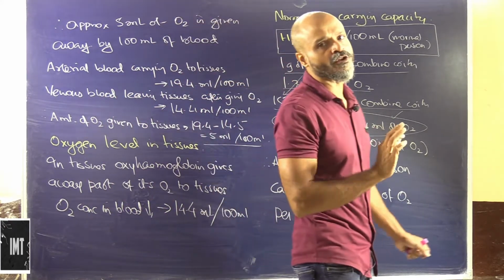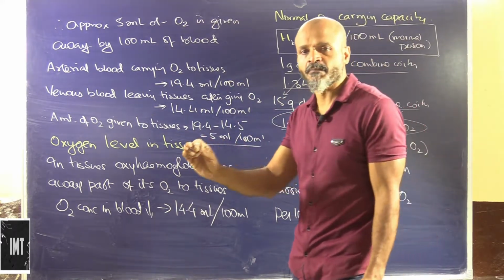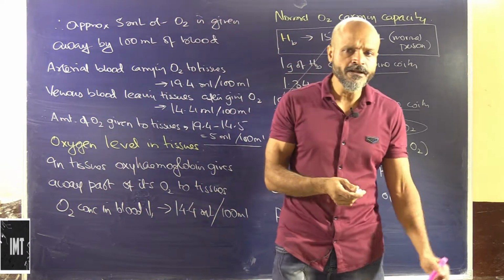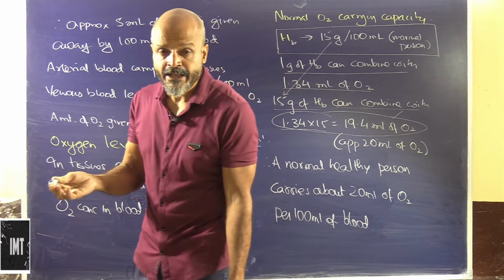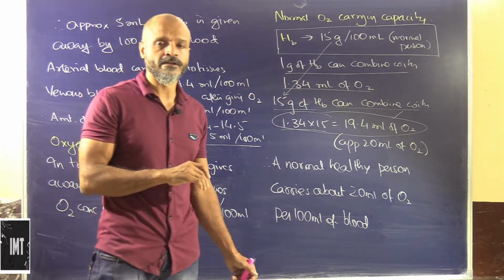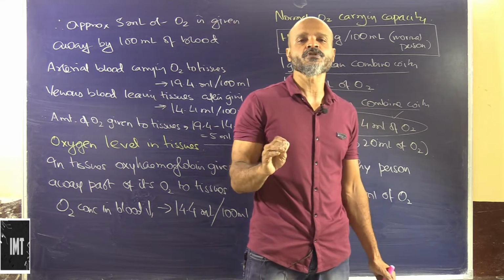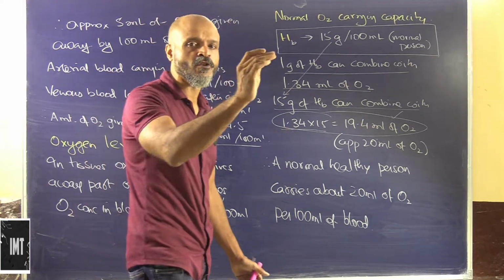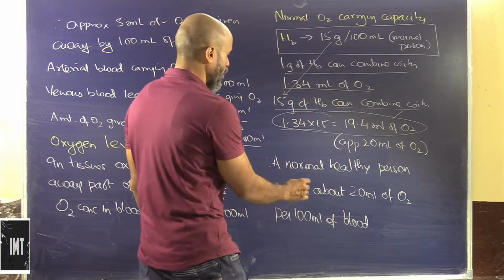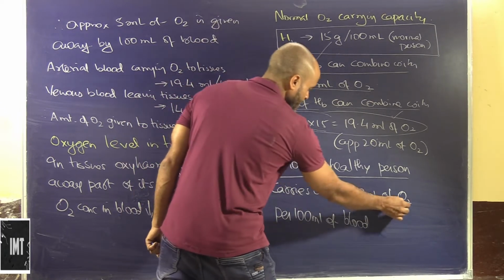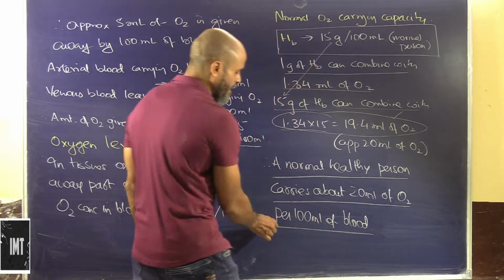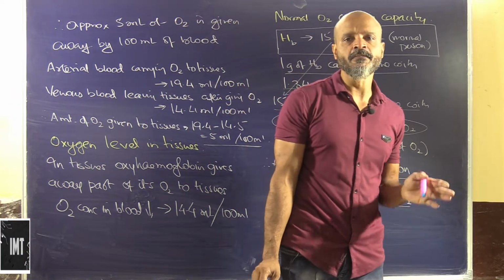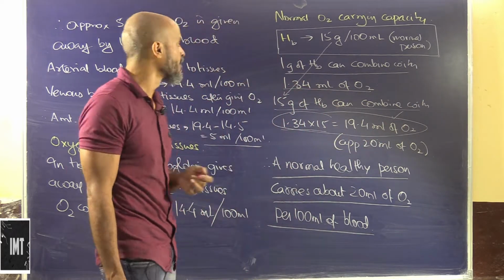Now this content of oxygen is going to fluctuate as per the blood which is oxygenated or deoxygenated. We know that in oxygenated blood the percentage or the partial pressure of oxygen would increase, and in the deoxygenated blood the reverse will happen. The partial pressure of oxygen is going to decrease, because that deoxygenated blood is coming after supplying oxygen to the different tissues. So a normal healthy person carries about 20 milliliter of oxygen per 100 milliliter of blood.